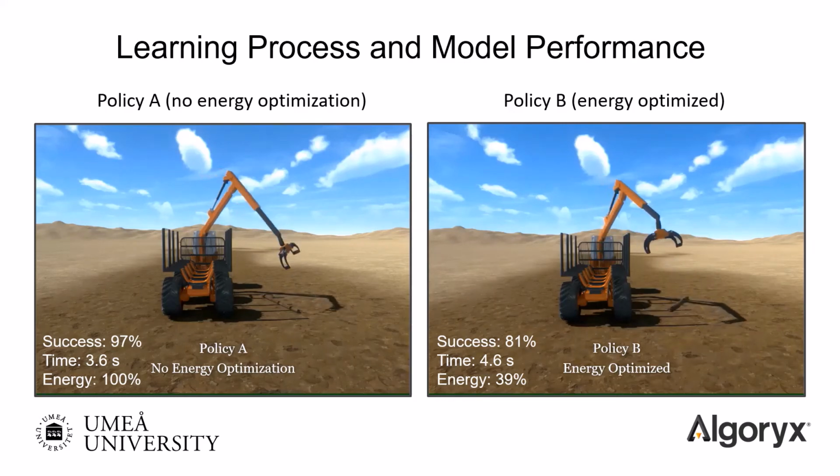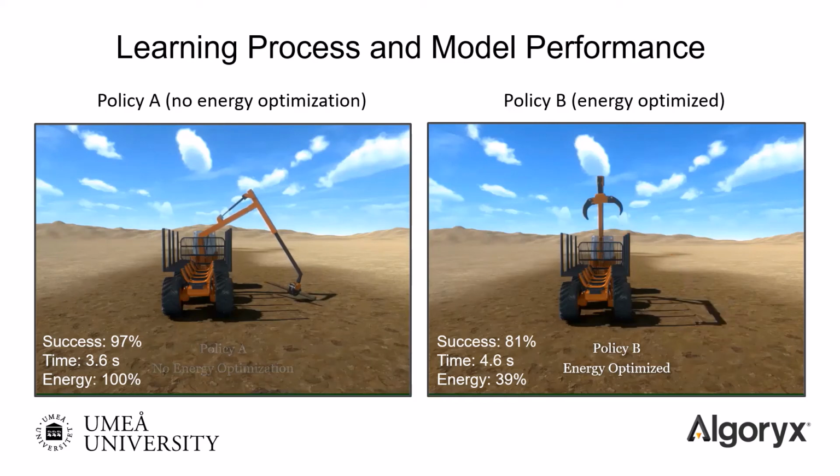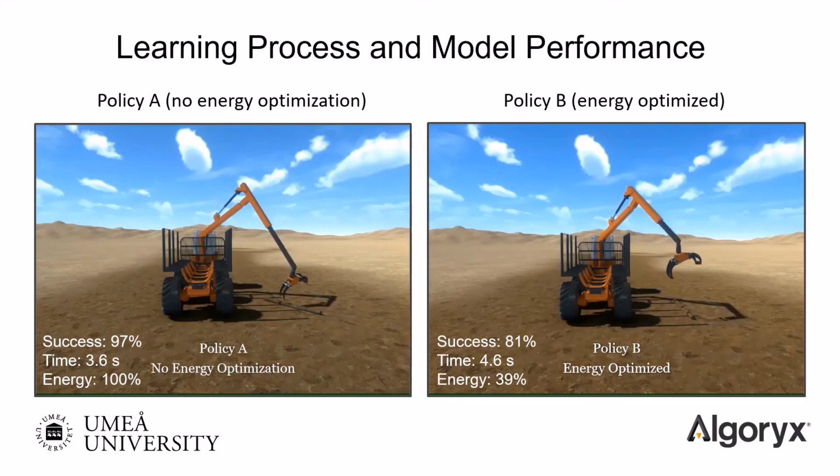Human operators are actually instructed to use the telescope as much as possible, as this is considered optimal maneuver over entire boom cycles, when we also return the log to the load bank, which is not considered here. It is likely that we would see this behavior in the energy optimized policies if the energy consumption was optimized over the entire boom cycle during training.